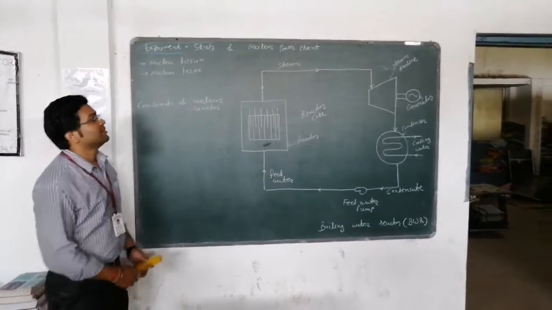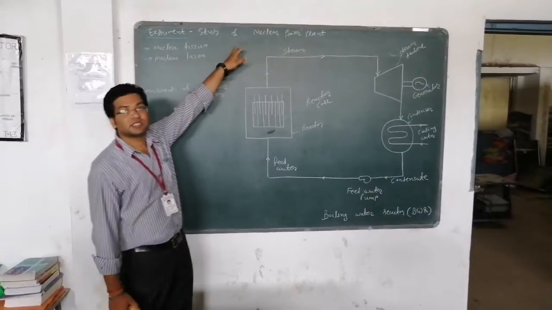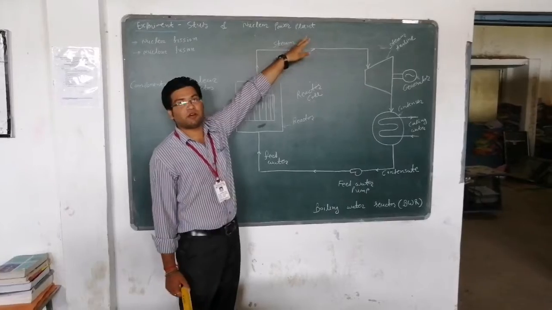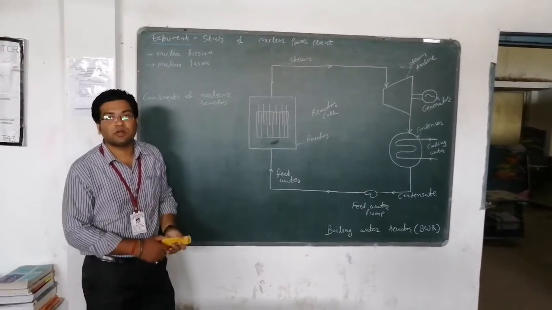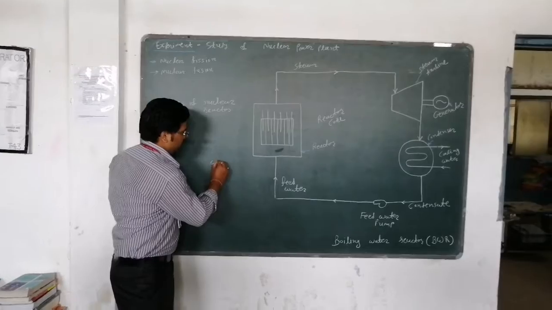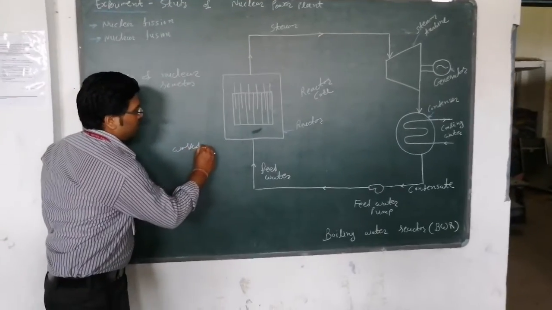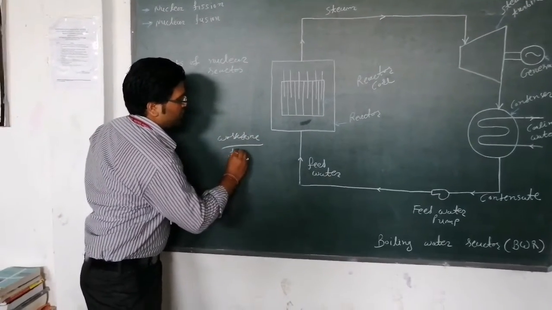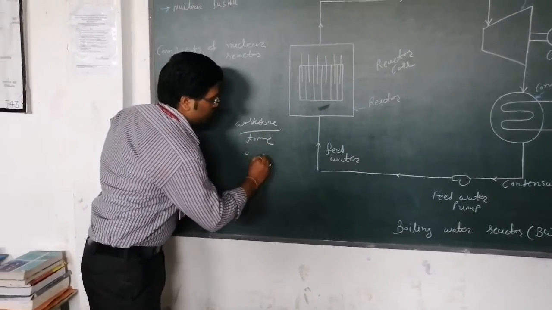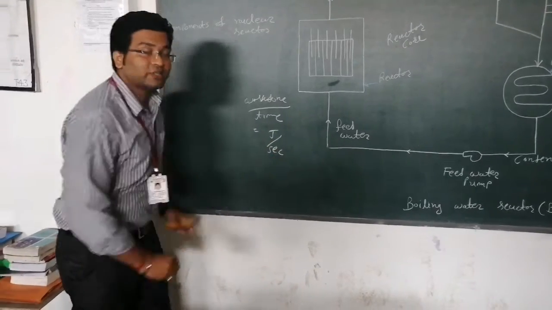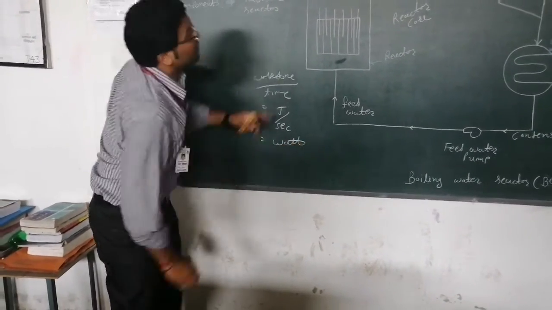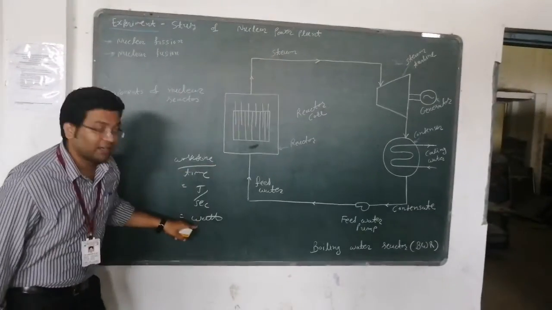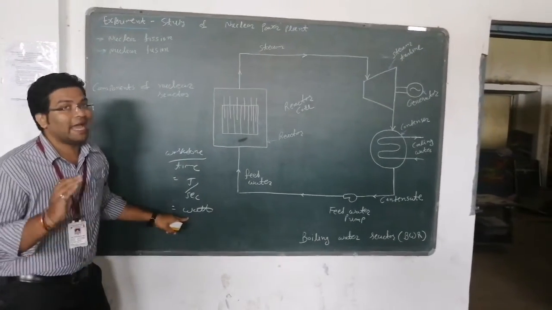Hello, today I am going to discuss the study of nuclear power plants. Power, we already know, is equal to work done upon time. The unit of work is joule and the unit of time is second, so joule per second is equal to watt. So the unit of power is watt, and further units are kilowatt and megawatt.